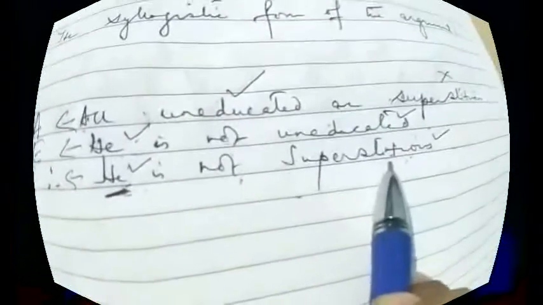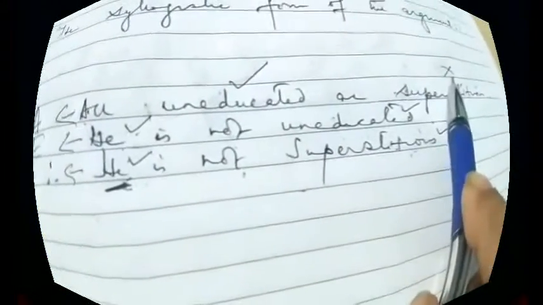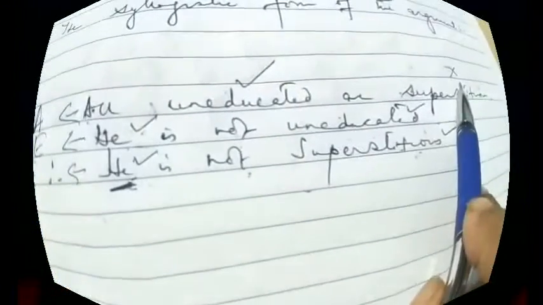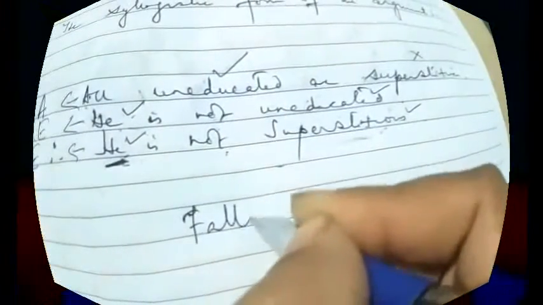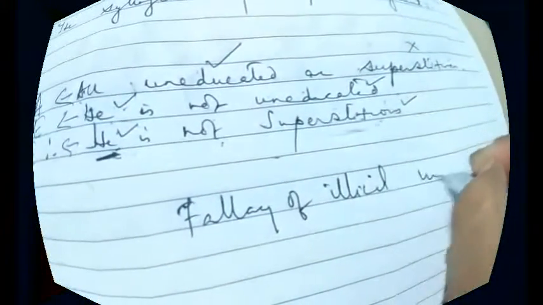But superstitious is distributed in the conclusion but not distributed in the premise. But we know the rule that if it is to be distributed in the conclusion, it should be distributed in the premise. But it doesn't happen with this major term. So this commits the fallacy, and the fallacy is fallacy of illicit major.